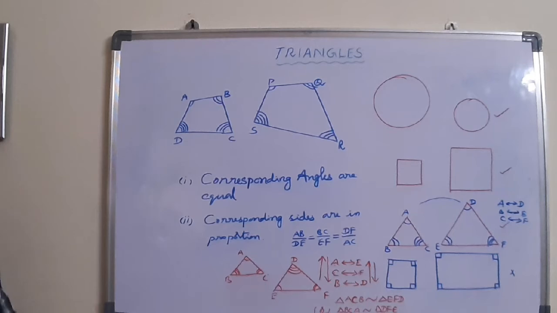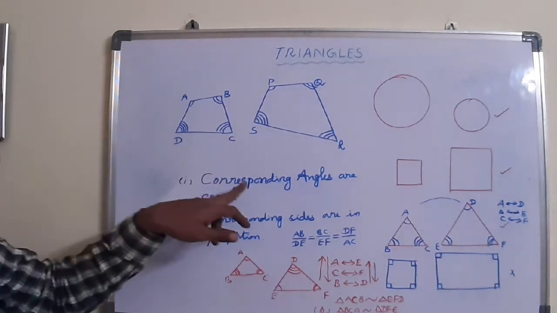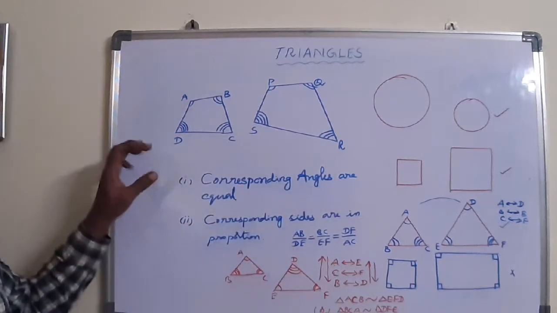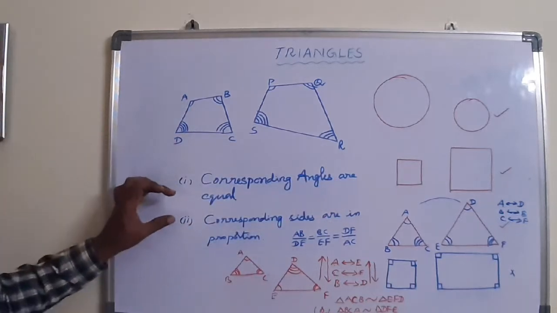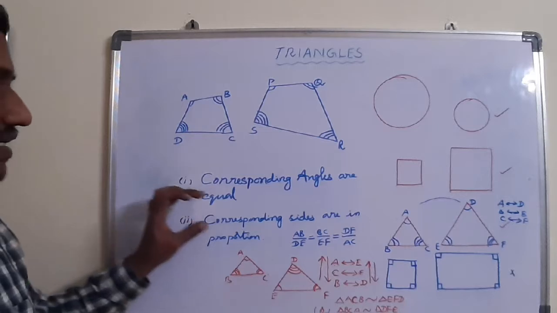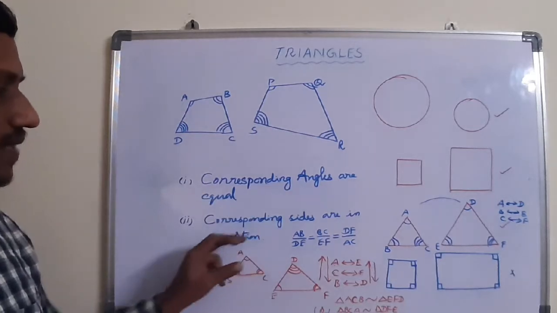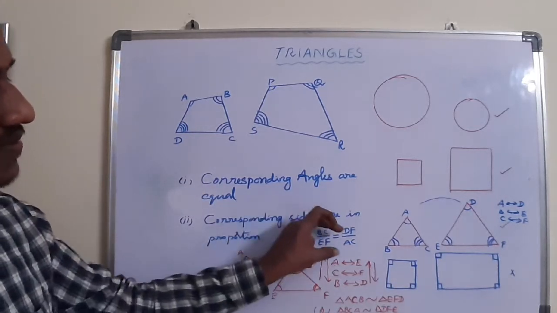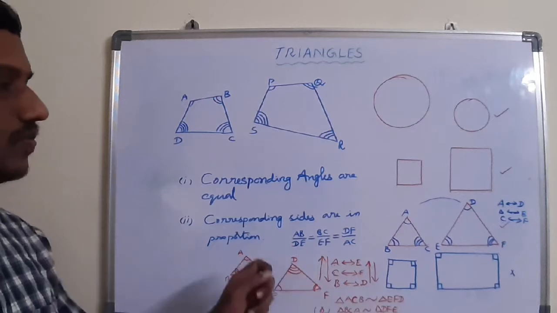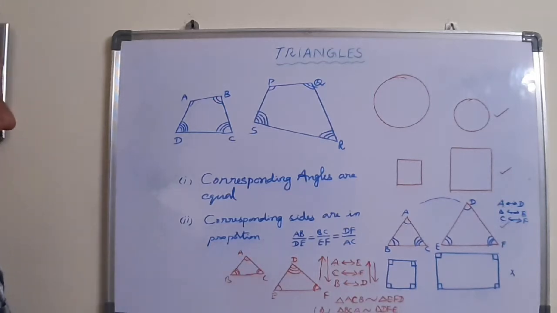Then how can you say that given two polygons are similar? What are the rules we need? Corresponding angles of the two polygons should be equal. Then the second rule is the corresponding sides are in proportion. That means the ratio between the corresponding sides of the given polygons should be equal. Is it clear?